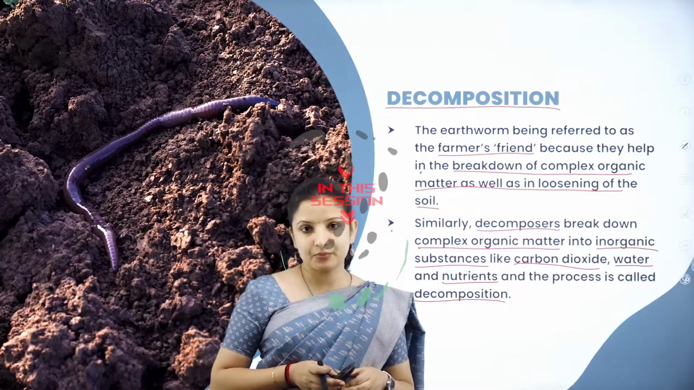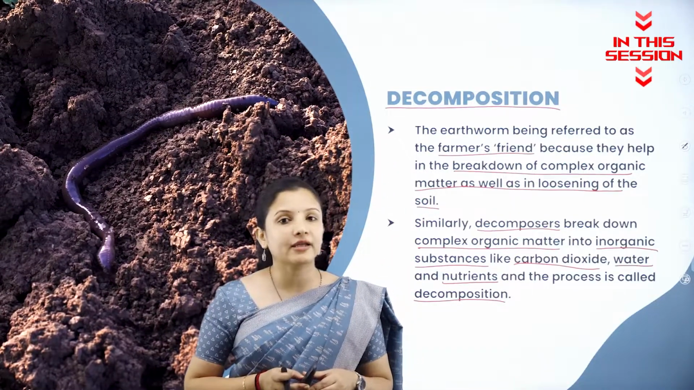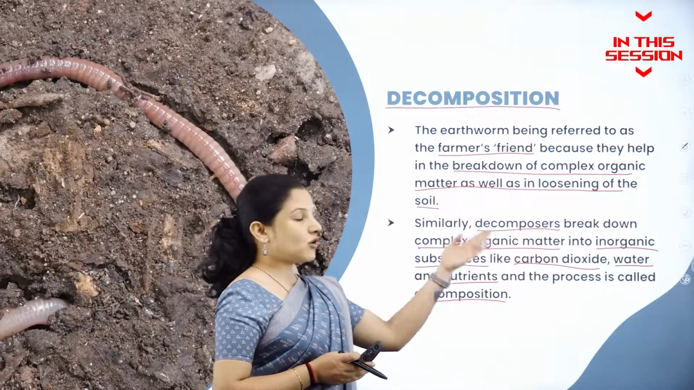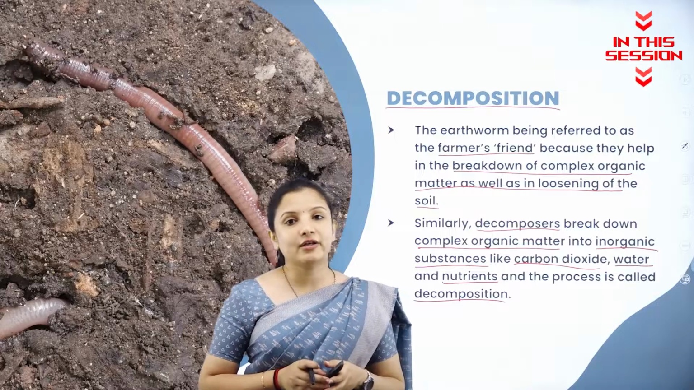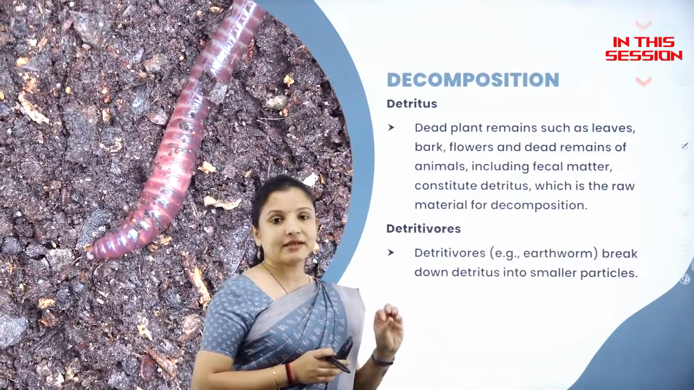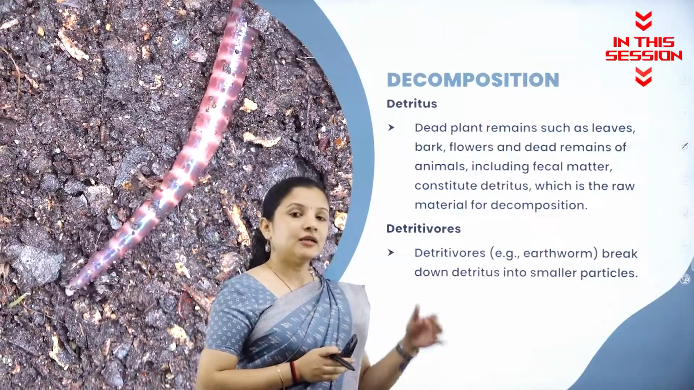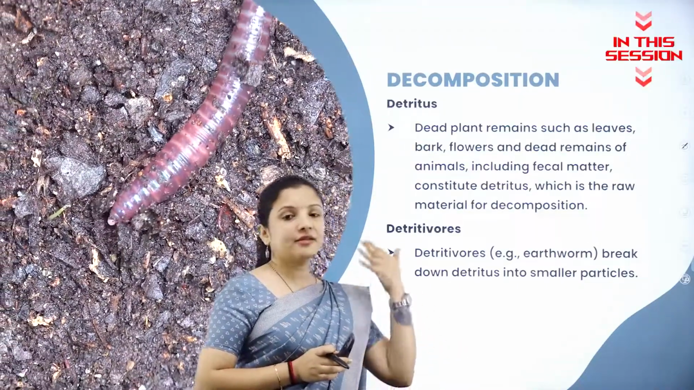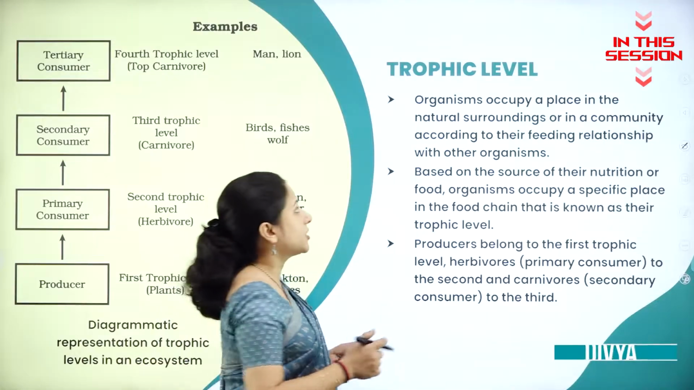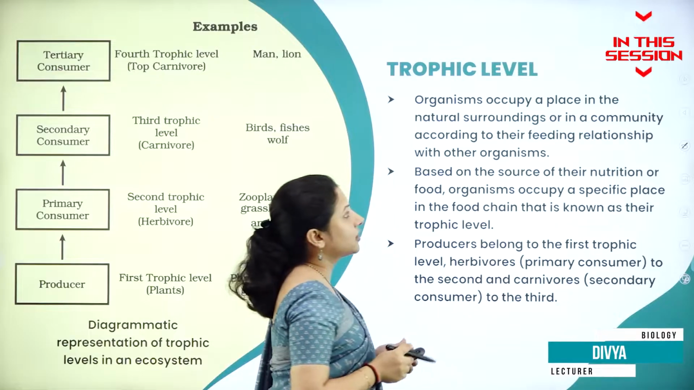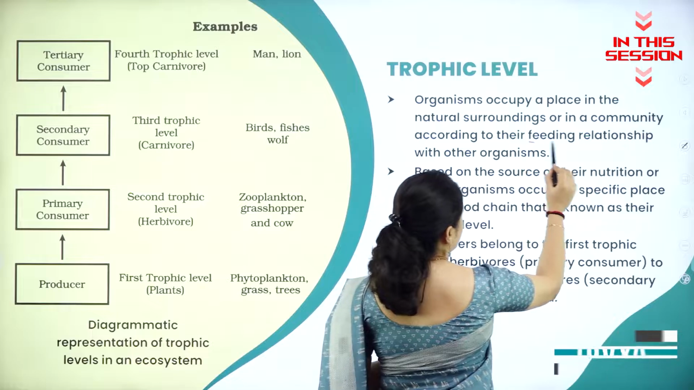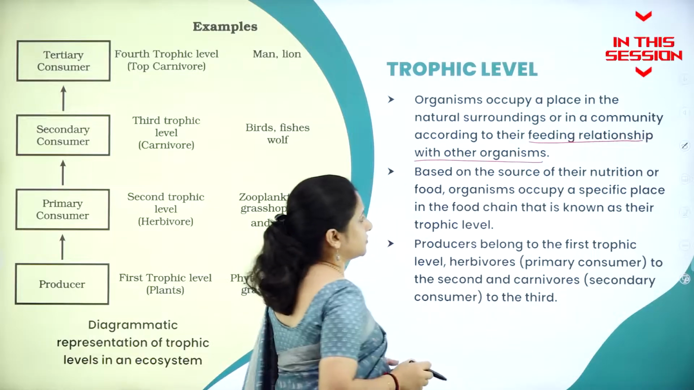Process where the decomposers break down the organic material into inorganic forms such as carbon dioxide, water and nutrients is called as decomposition. So detritus is nothing but the dead plant material that is present in the soil, and detrivores are the ones which break the dead plant material into smaller bits. So organisms occupy a particular place in the natural surroundings or in a community according to their feeding relationship with other organisms.